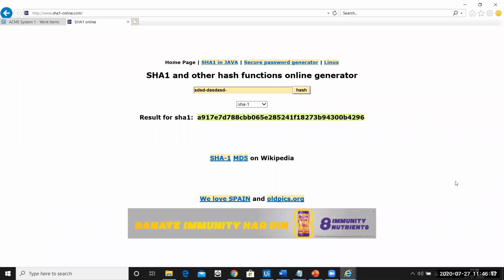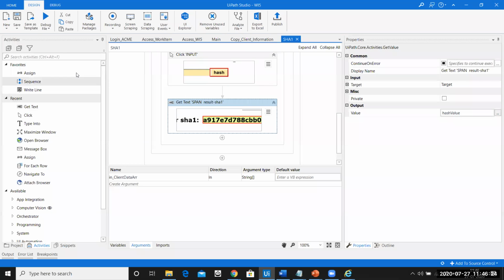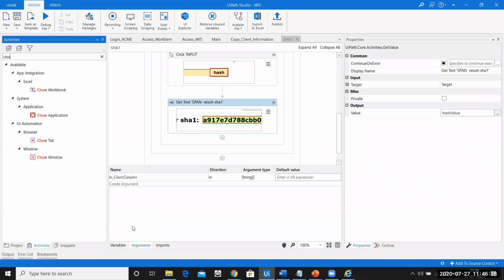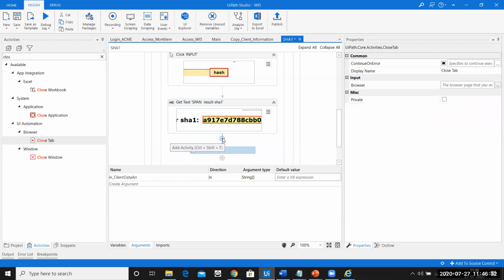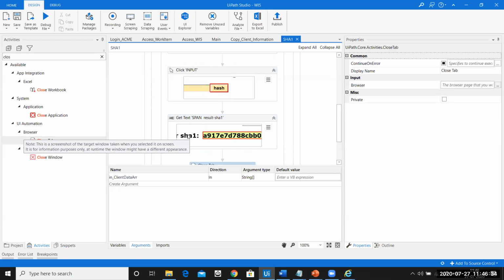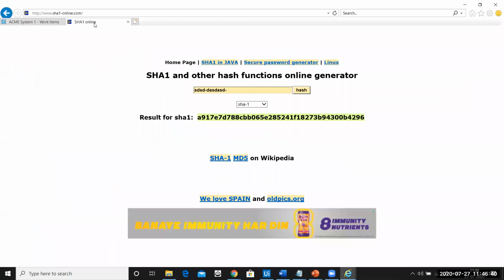Then what do I need to do? I need to close this because each and every time I need to open up SHA1 and then do the same thing again and again. So the last activity that I'll do over here is close the browser, that is close the tab. Close only the SHA1 tab. Okay, absolutely working fine. No issues at all.